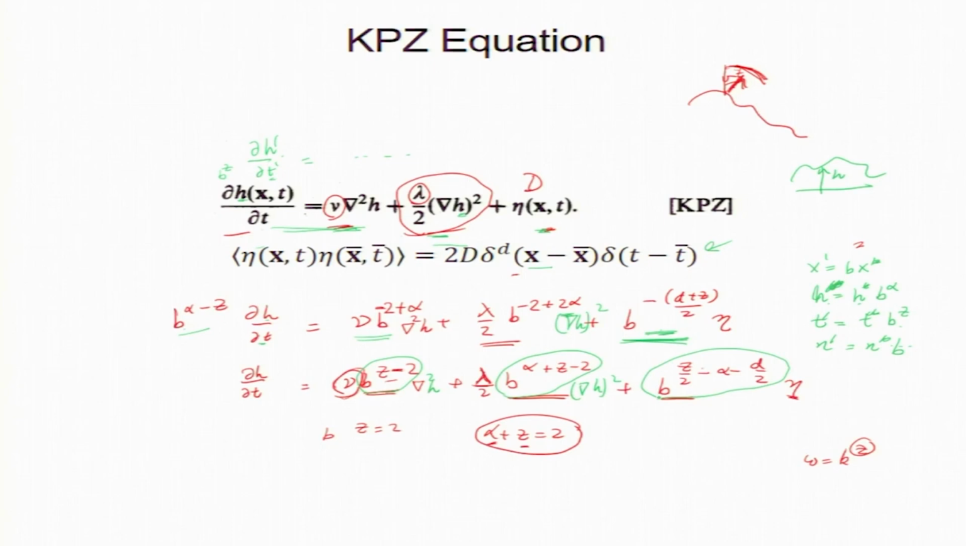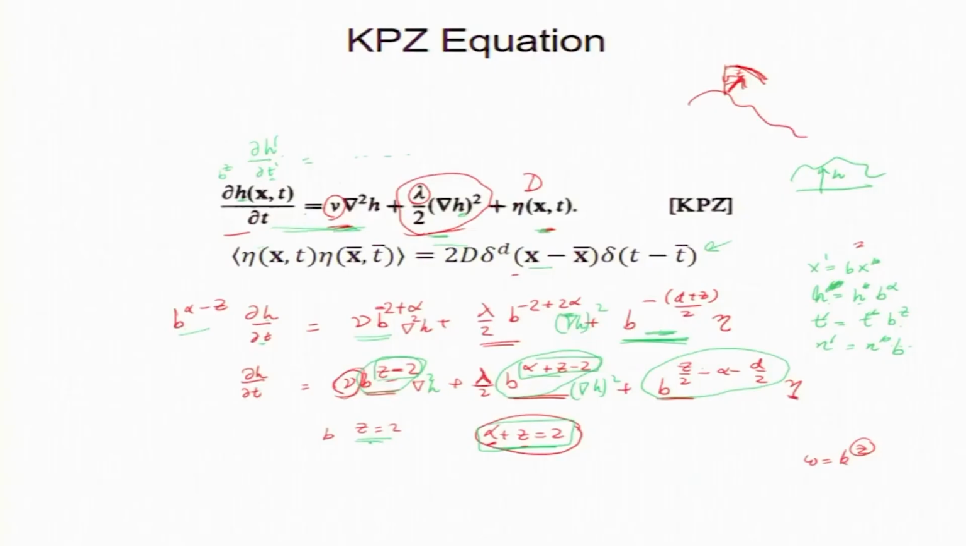So if you want the old equation, then this prefactor must be equal to 1. So from here I can see that the exponent of b should be 0, right. That gives you alpha plus z equal to 2. This one also gives you alpha plus z equal to 2. Now what does this give you? b to the z minus 2 is 1, so z minus 2 is 0. So that should give you z equal to 2. That means alpha equal to 0, right.